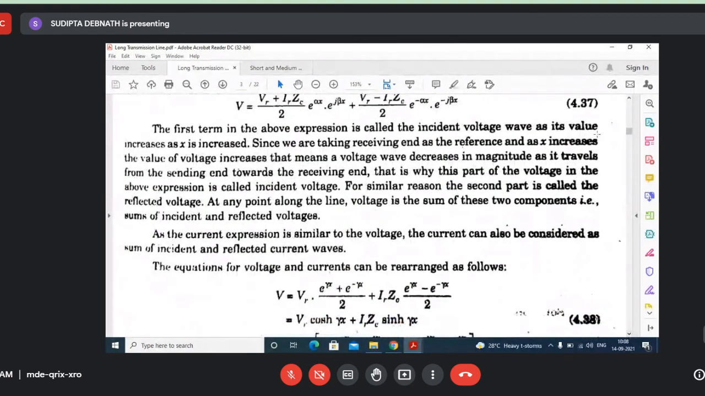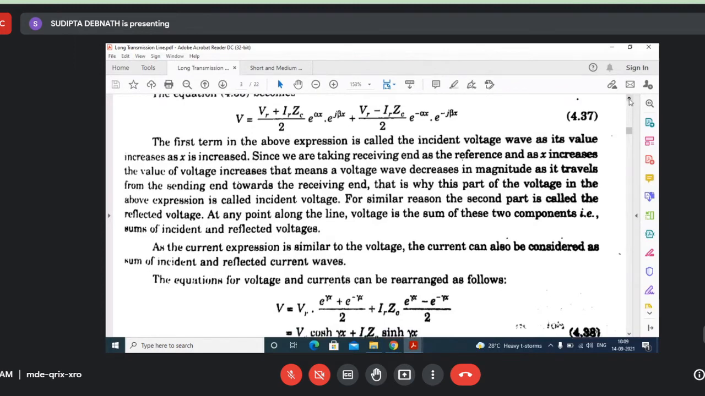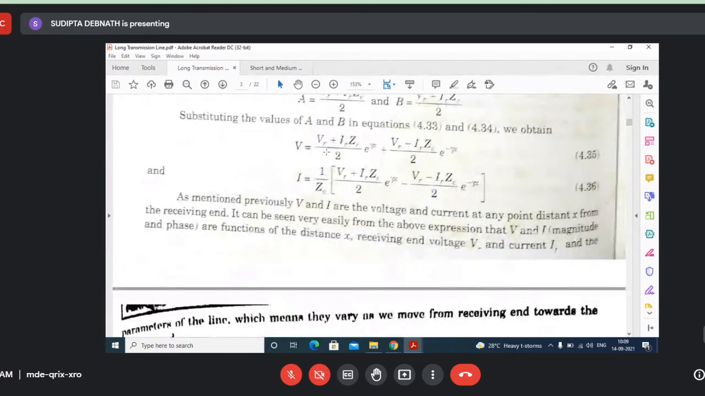Now see, this expression is written in a different form. That means e to the power gamma x has actually been written from here. See, from here, the coefficients of VR are taken. So what is the coefficient of VR? It is IR ZC e to the power gamma x by 2 plus, coefficient of VR will be e to the power gamma x by 2 plus e to the power minus gamma x by 2. Isn't it?